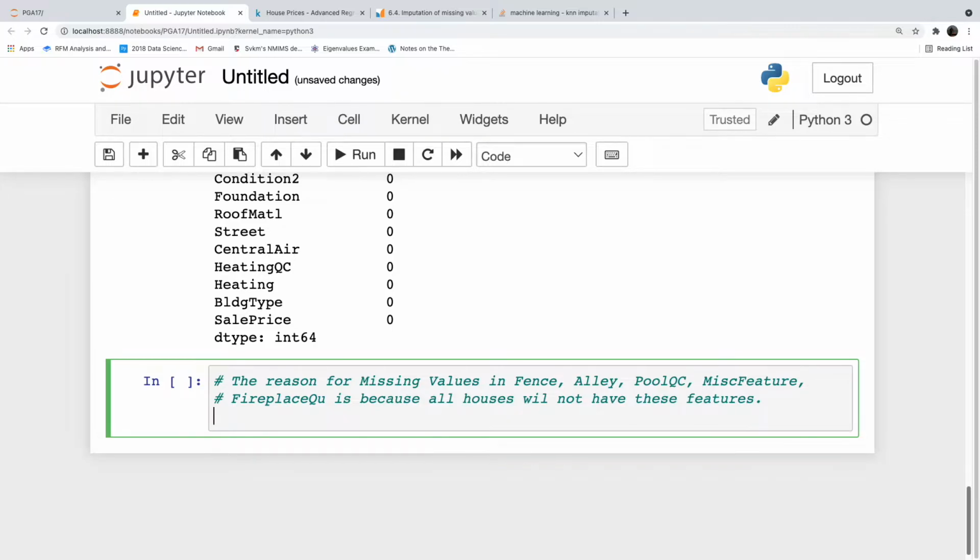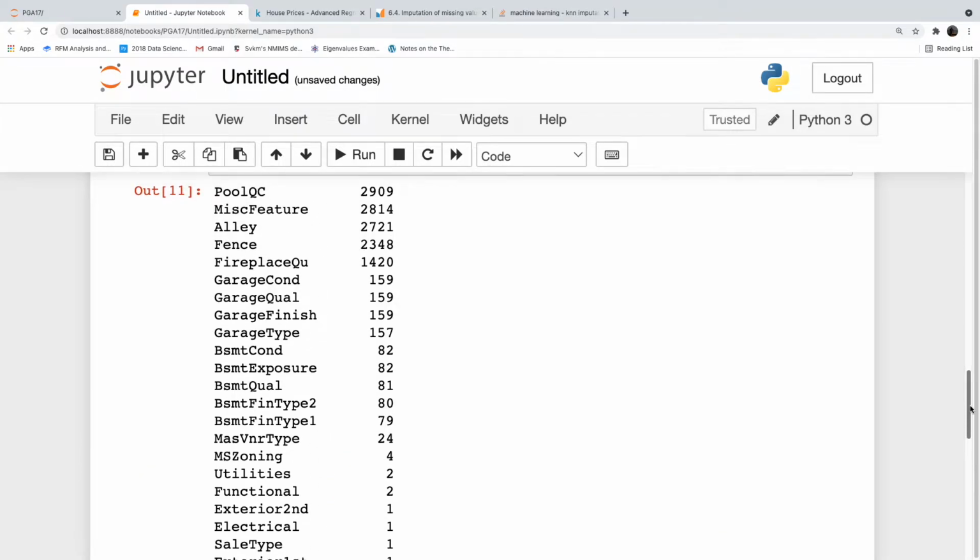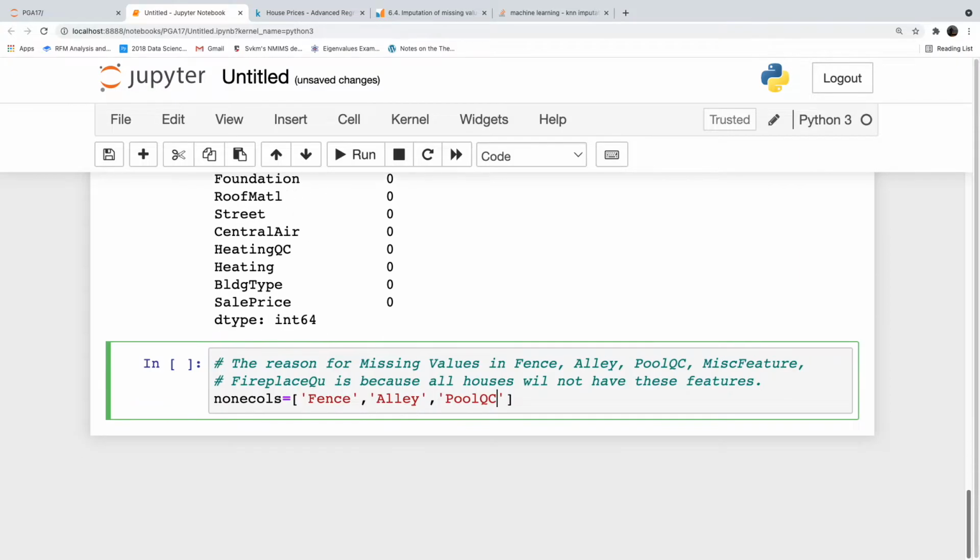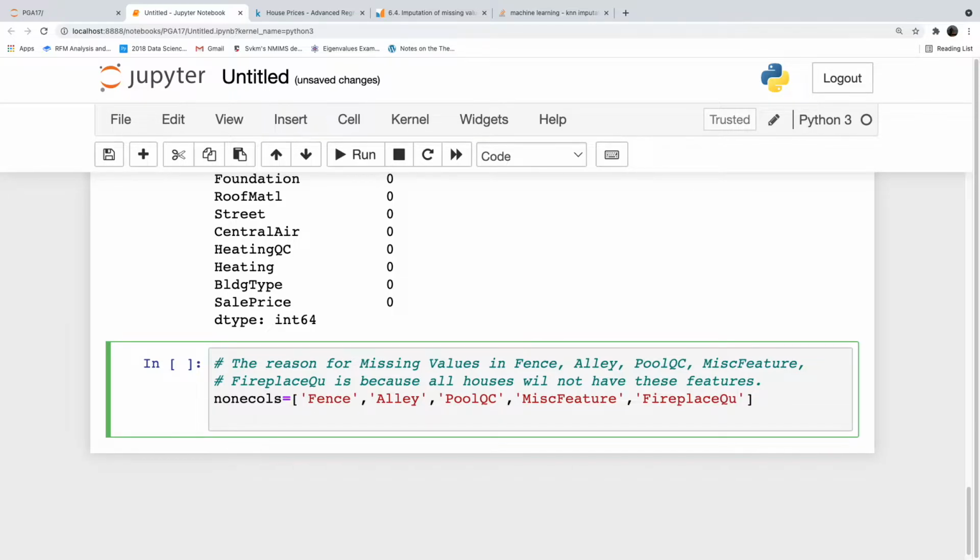So first create the cols. none_cols is equal to square bracket, single quote, fence, comma, single quote, alley, comma, single quote, pool QC. Make sure the names exactly match. Pool QC, C capital, misc feature, comma, single quote, fireplace Q. These are the columns where we will fill with the word not available.